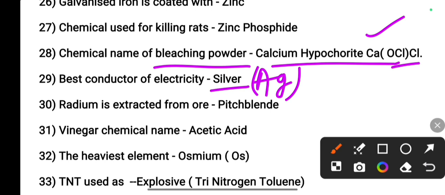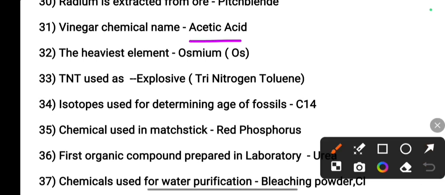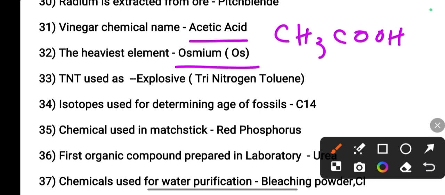Radium is extracted from ore pitchblende. Radium is a radioactive element and it is extracted from ore pitchblende. Next, chemical name of vinegar, that is acetic acid. Symbol CH3COOH. The heaviest element, osmium.